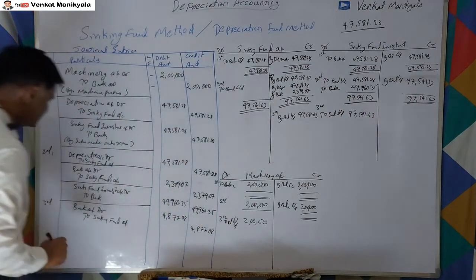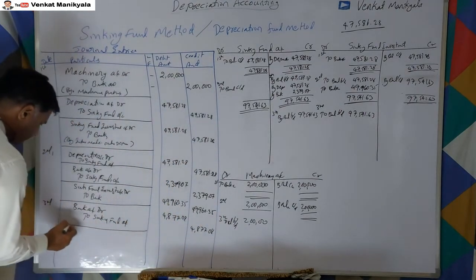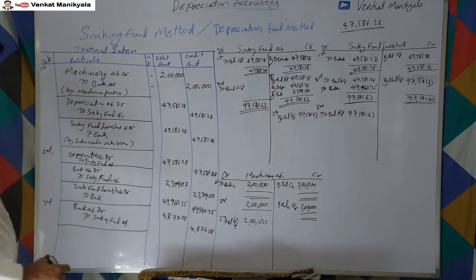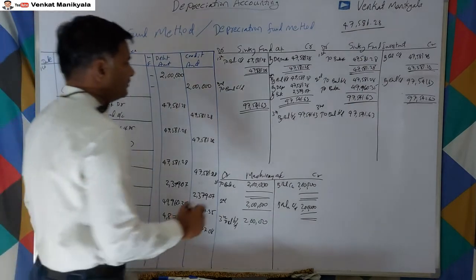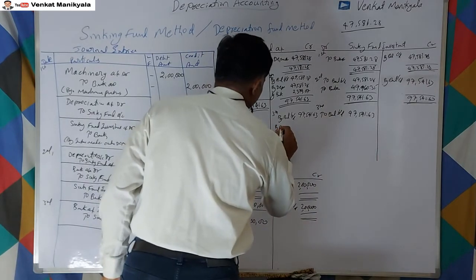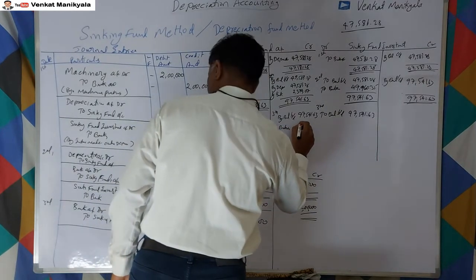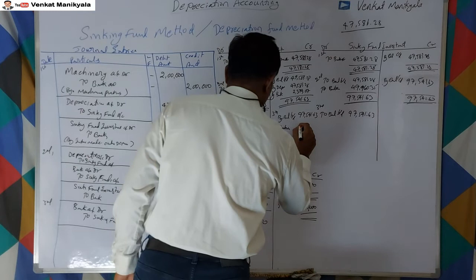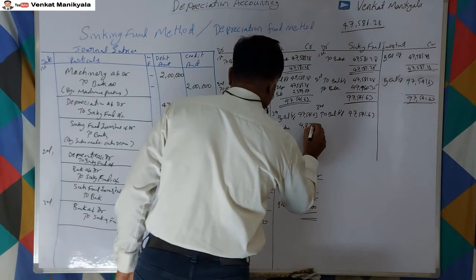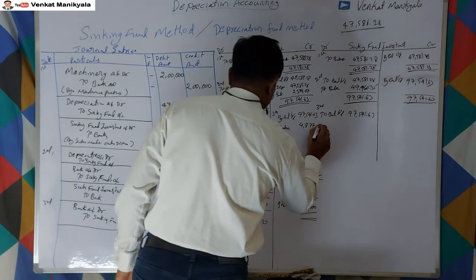This is for interest receiving, right? So this we have to post by bank account 4,877.08, right?